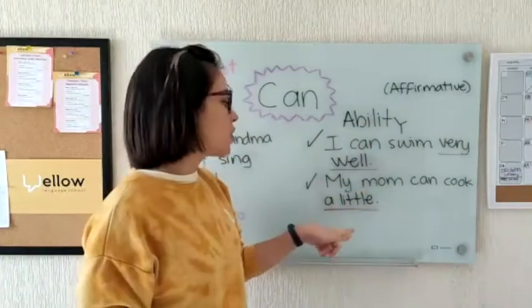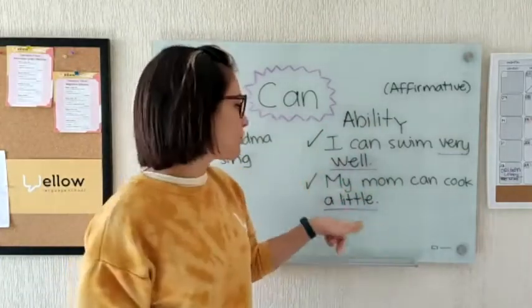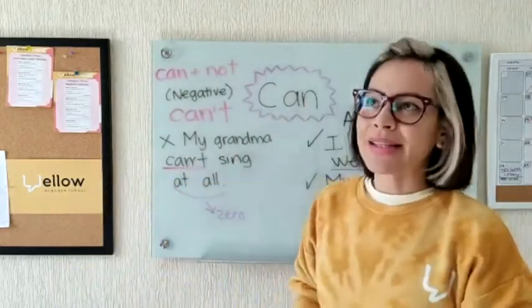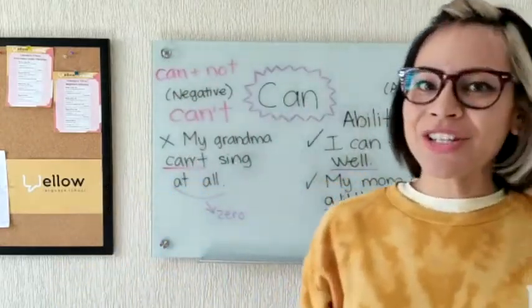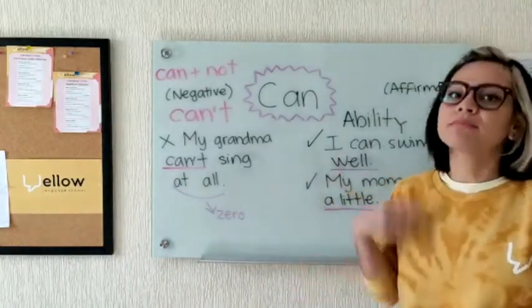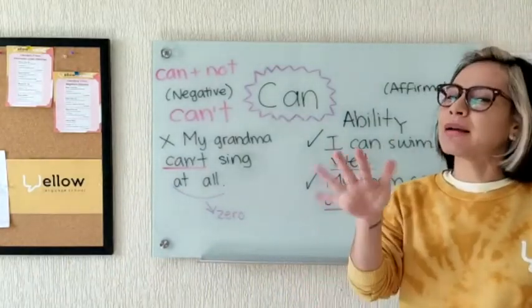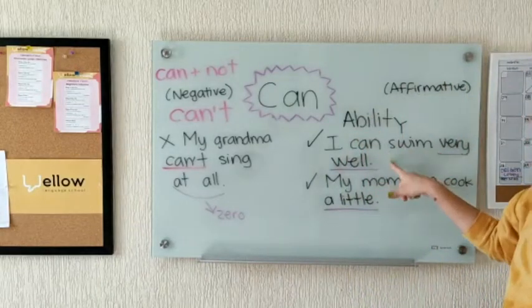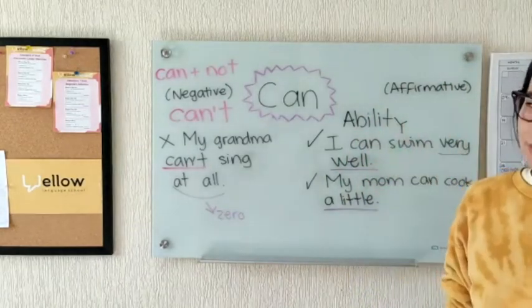My mom can cook a little. What does a little mean? It's not like the best thing she can do, okay? But she has this ability, a little, okay? So there is a difference between using very well and a little, okay?